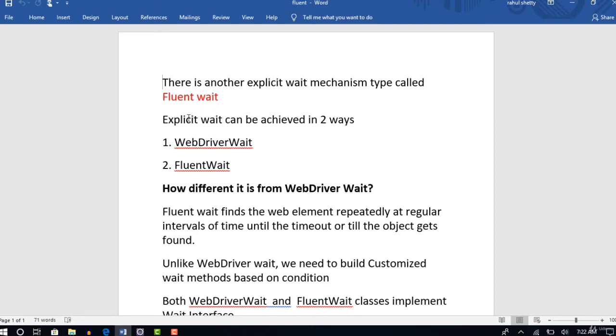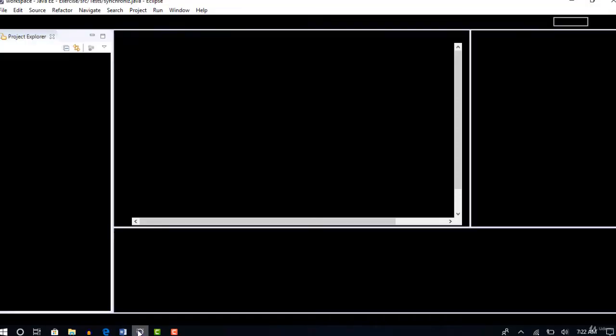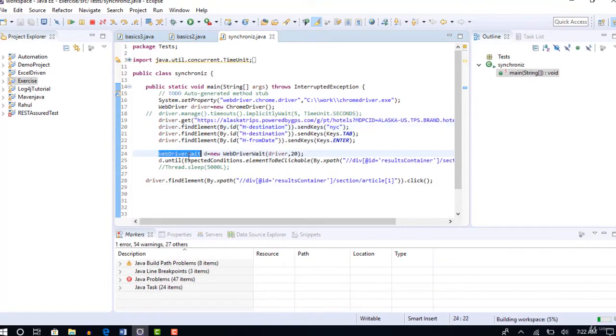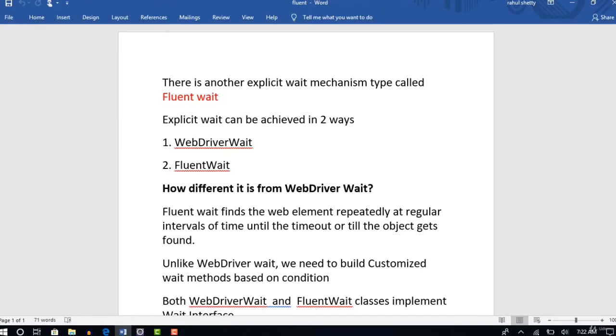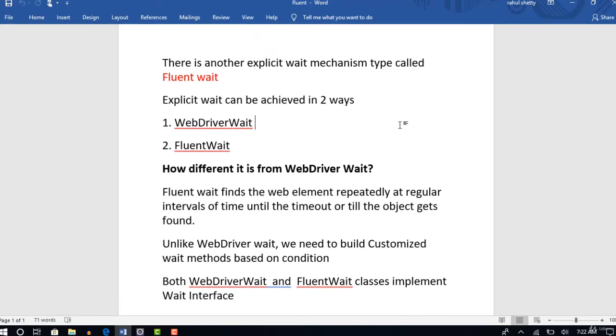Okay, so it's all about two waits, implicit and explicit. We do have these waits, but these are categorized under the main explicit wait umbrella only. Right. So when I said that explicit wait can be achieved in two ways, how is this fluent wait different from the WebDriver wait we saw in our previous lecture? So this is the WebDriver wait which we did. Okay. Basically, the definition stays almost the same.